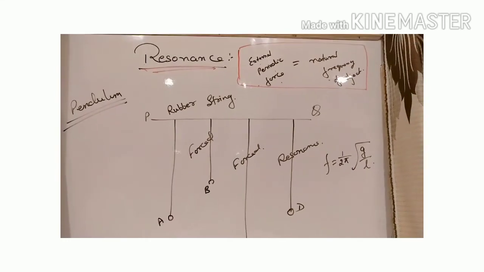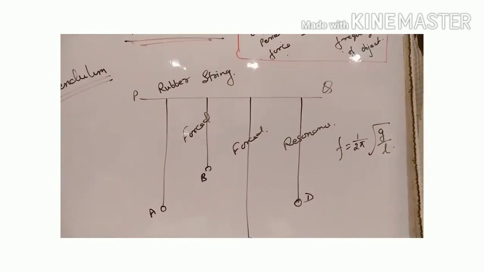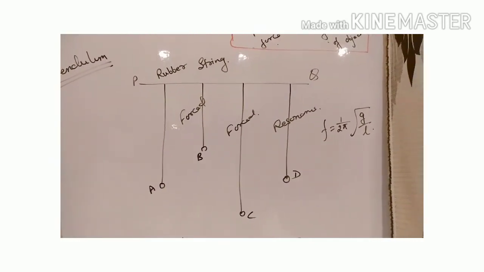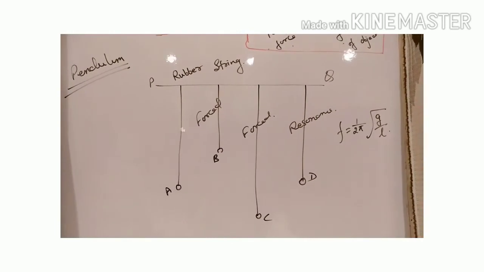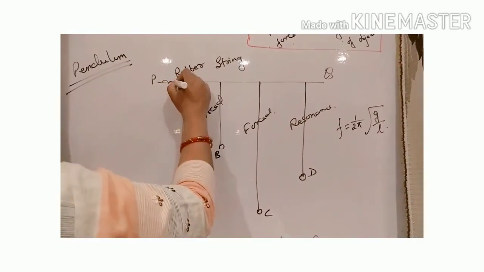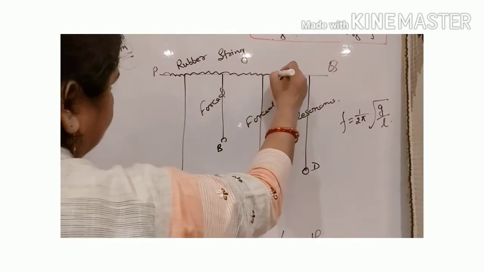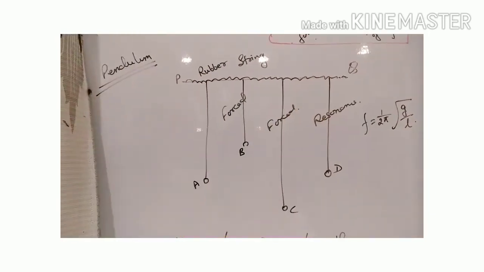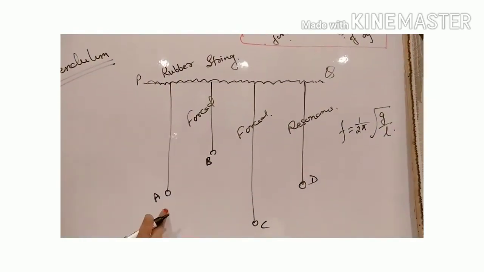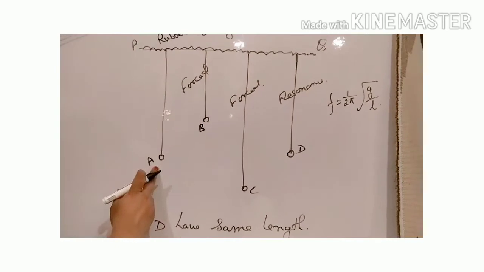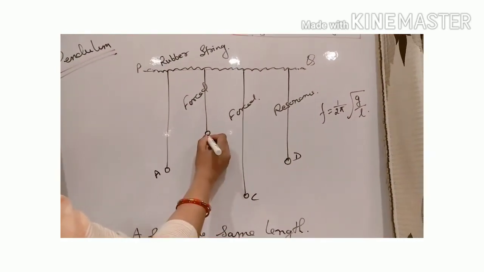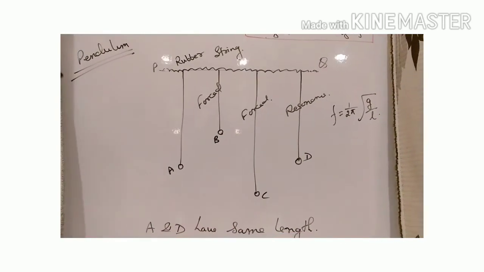Now the second example is the example with a pendulum. Suppose here we have four pendulums A, B, C and D, suspended from the same support, that is a rubber string. If a forced vibration is given, this whole rubber string will vibrate with the same frequency. As you can see in this diagram, the lengths of A and D are the same. B is a little bit smaller, and C's length is more.